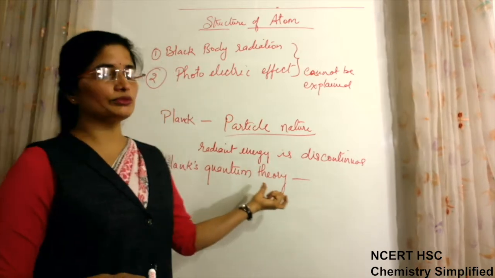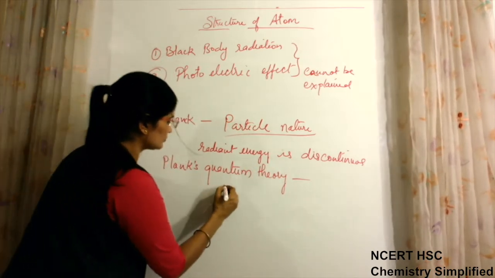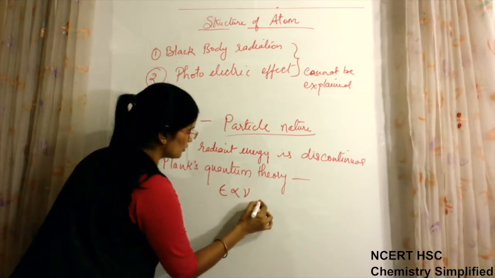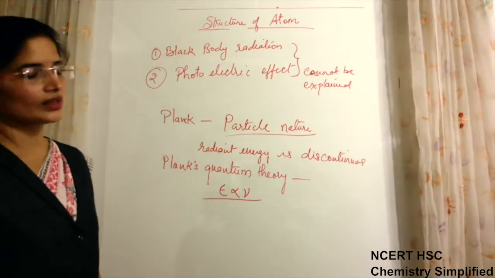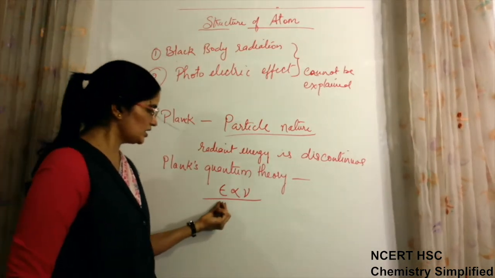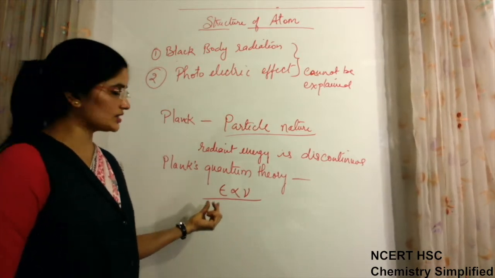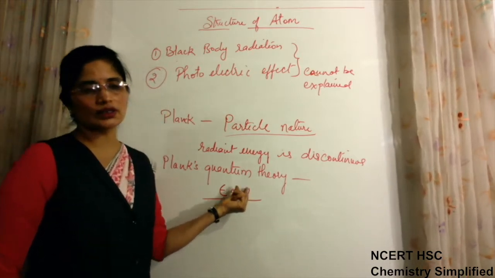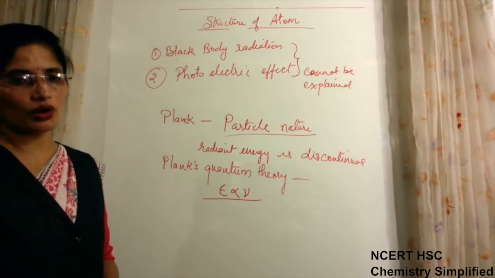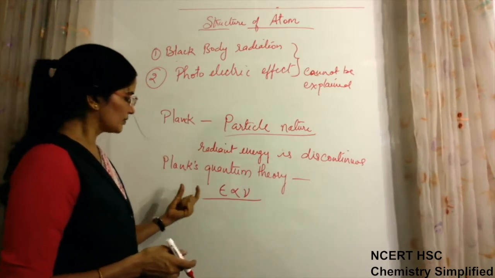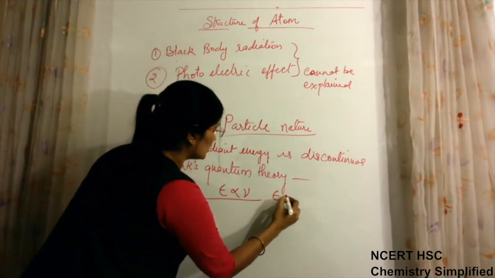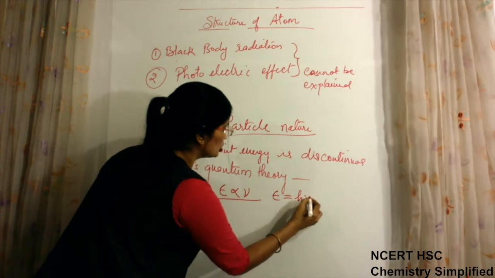According to Planck's quantum theory, the energy is directly proportional to the frequency of these radiations which are coming. He gave the relationship that E, the energy of these radiations, depends on the frequency of the radiations, which come in the form of packets, not in the form of waves. So E is proportional to nu, E is equal to h nu.